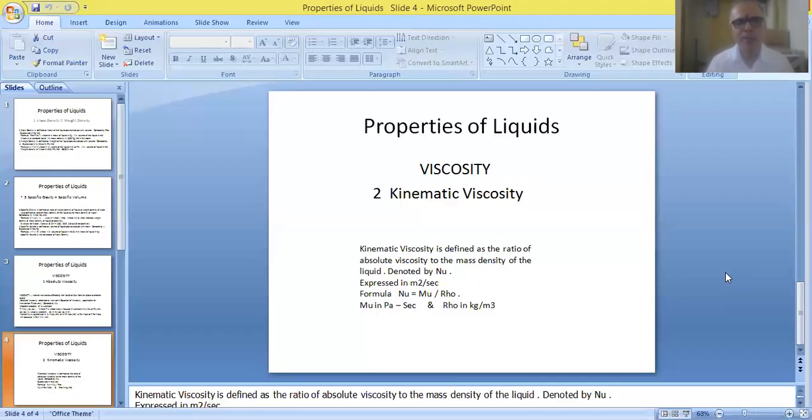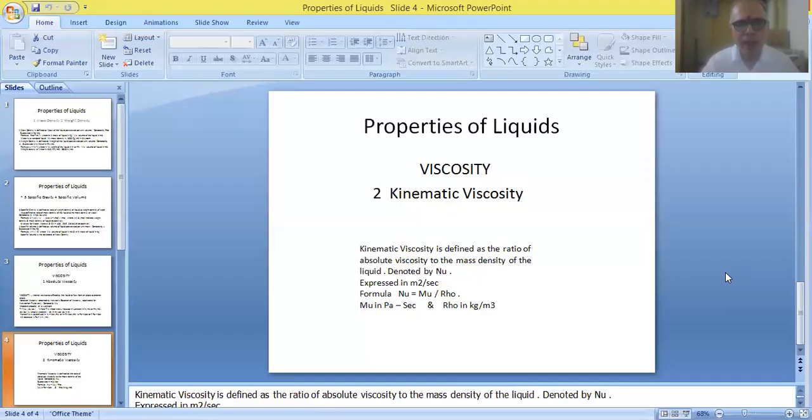You simplify the common terms, so ultimately you will be left with meter square in the numerator and second in the denominator. So it is nothing but meter square per second. So it is taken as the unit of kinematic viscosity.